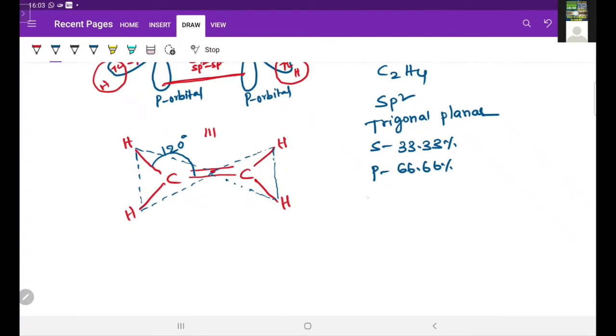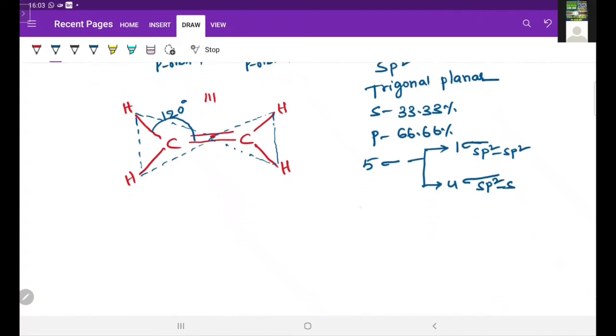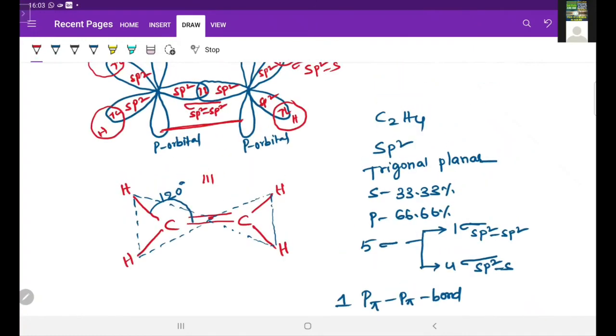And here a total of 5 sigma bonds are forming. Of these 5 sigma bonds, 1 sigma bond is formed by sp2 sp2 overlapping. The remaining 4 sigma bonds are formed by sp2 s overlapping, and 1 p pi bond is forming. So these are the characteristic properties of the C2H4 molecule.